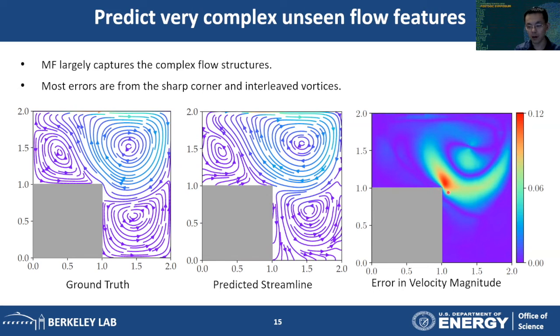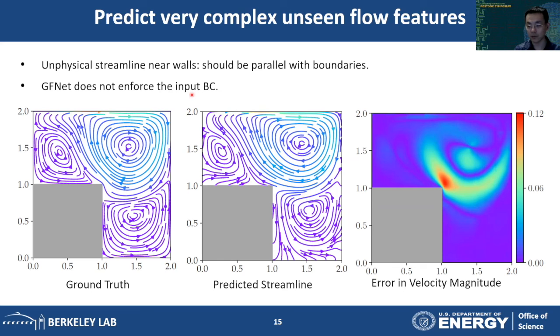Besides the error at the sharp corner, we also notice some error near the wall boundaries, because here the streamline should be parallel with the boundary. This is called the no-penetration boundary condition. But our streamline is normal to the boundary, so this is not physical. This error is because our GFNet does not enforce the boundary conditions, and this is in fact a common error in machine learning based models.